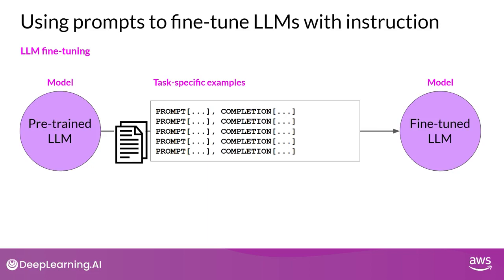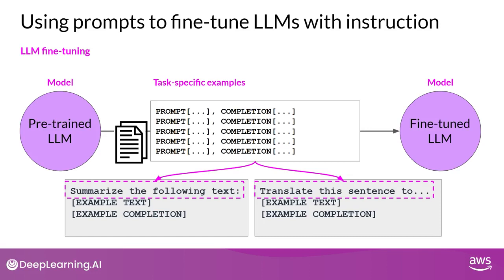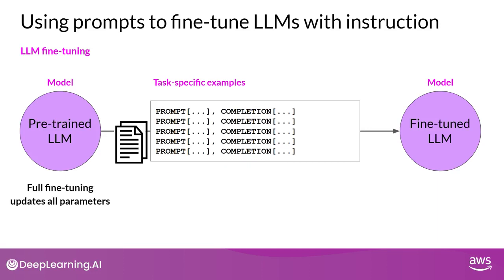For example, if you want to fine-tune your model to improve its summarization ability, you'd build up a dataset of examples that begin with the instruction, summarize the following text, or a similar phrase. And if you are improving the model's translation skills, your examples would include instructions like, translate this sentence. These prompt completion examples allow the model to learn to generate responses that follow the given instructions. Instruction fine-tuning, where all of the model's weights are updated, is known as full fine-tuning. The process results in a new version of the model with updated weights.